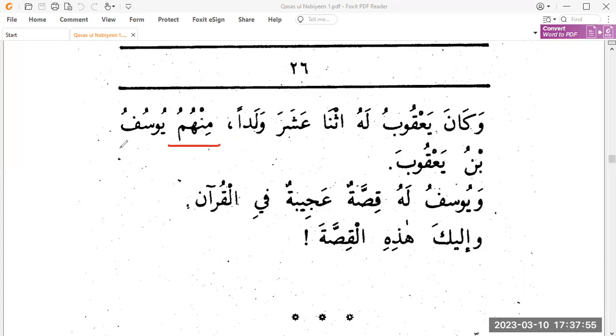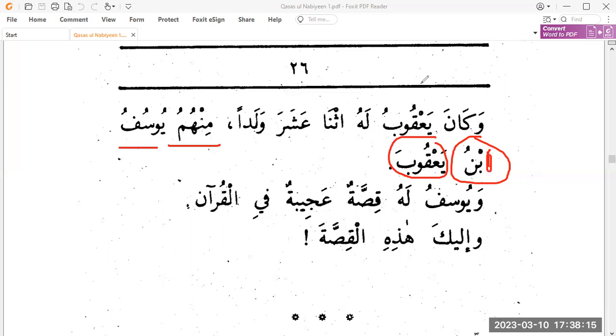Minhum wa Yusuf, among them was Yusuf ibn Yaqub. So Yusuf ibn Yaquba. Why? Because this is mudaf and mudaf ilayh, so it gets a fatha in its majroor form. Yusuf ibn Yaqub: the alif of ibn is hamzat al-wasl, so it gets dropped.